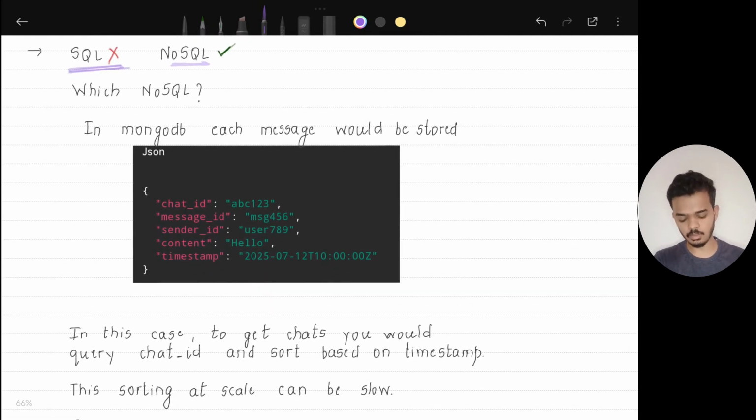Let's first see what happens if we use MongoDB. In MongoDB, each message would be stored in a document which will have chat ID, message ID, user ID, the text of the message, timestamp, and maybe we can also have media URLs here.